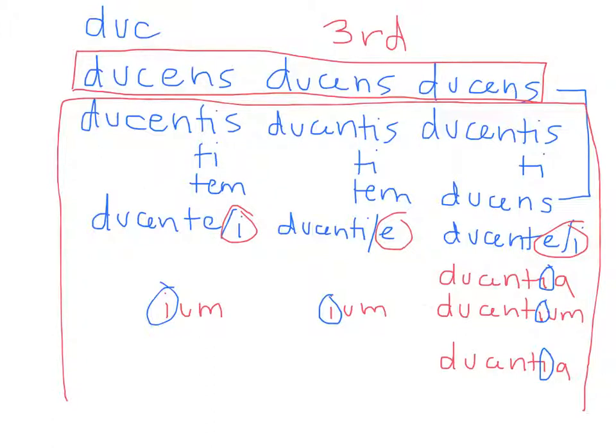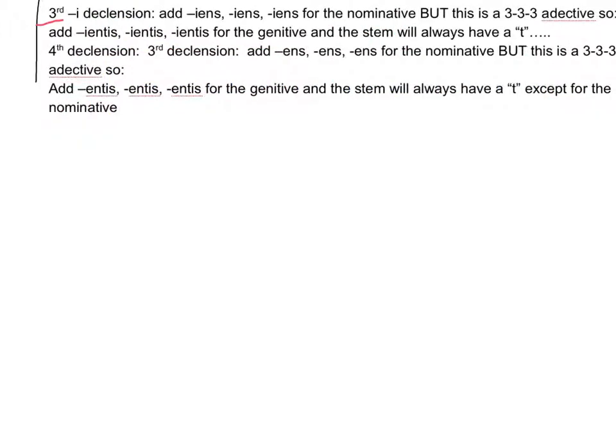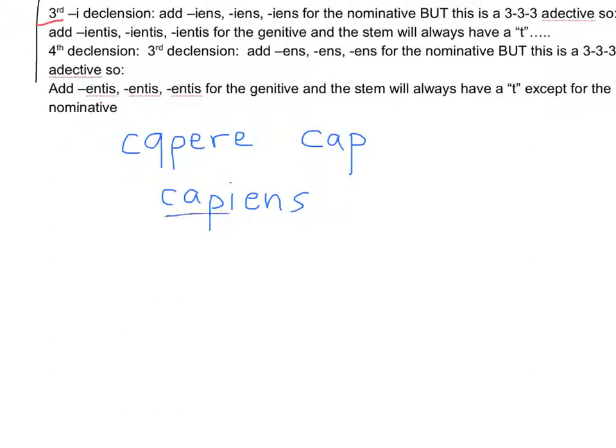Now we'll do the third I. So the third I declension is not going to be that much different, obviously. By now you should have picked up a pattern. You take capere, the second principal part, you drop the ERE, and you have cap. Then you add IENS for the nominative singular masculine, the nominative singular feminine, nominative singular neuter.